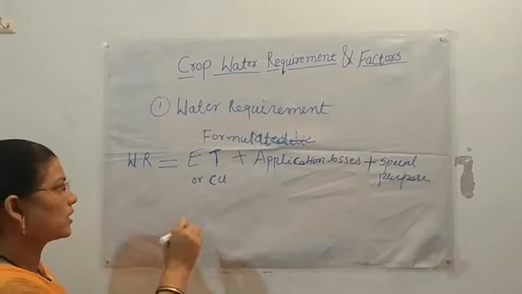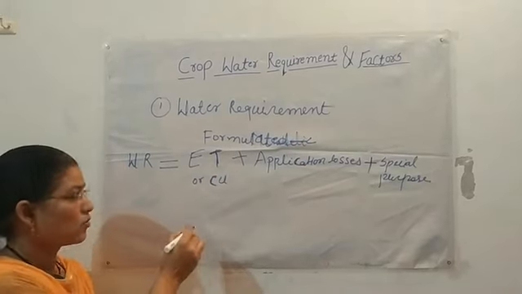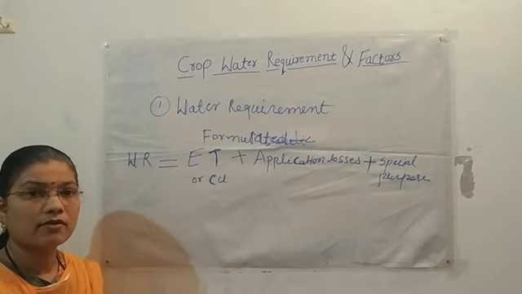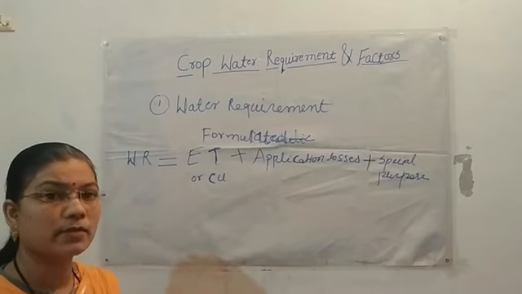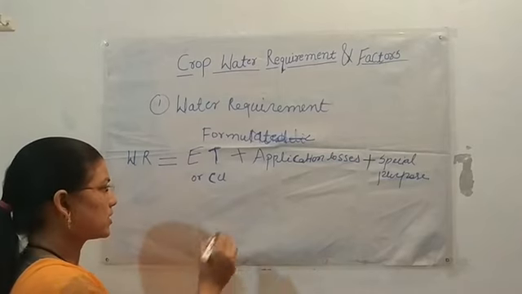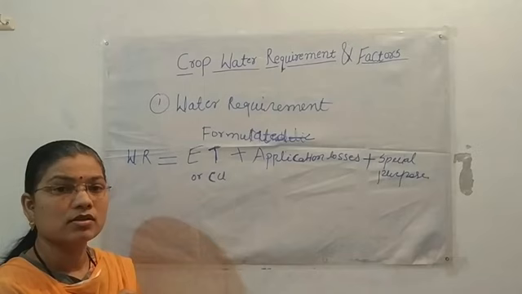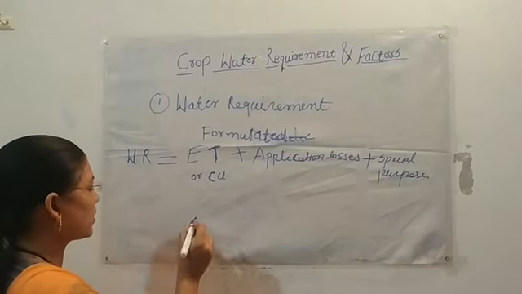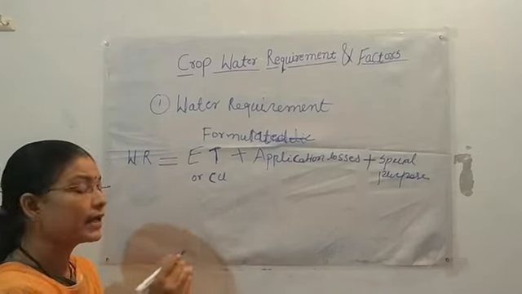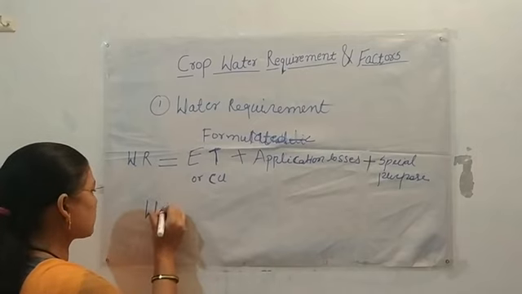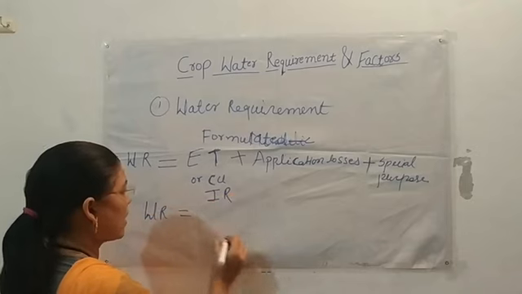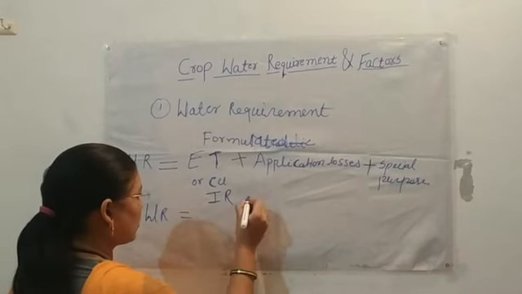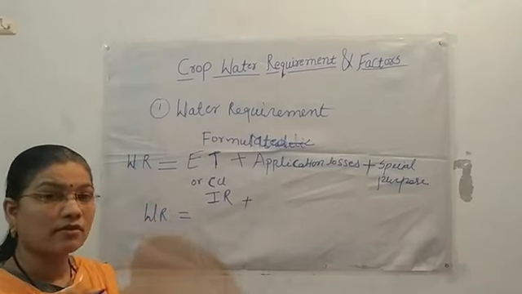Then we simplify it. The demand and supply of water depends on the source of water. The main source of water is irrigation water, denoted IR.